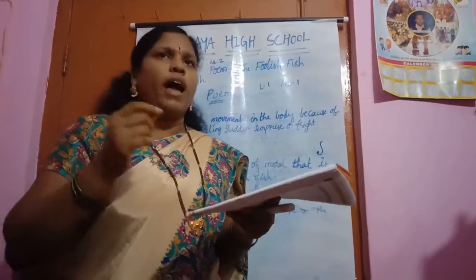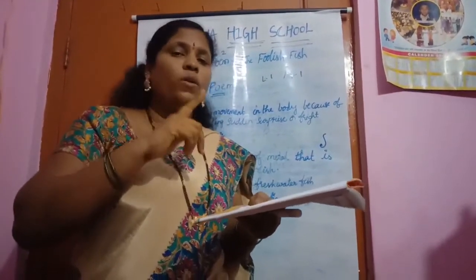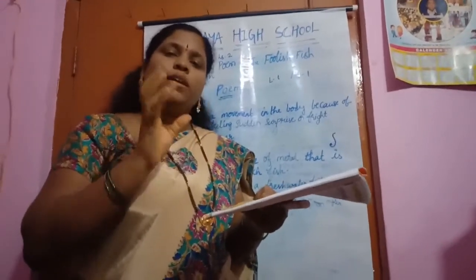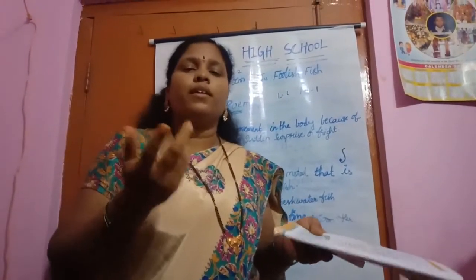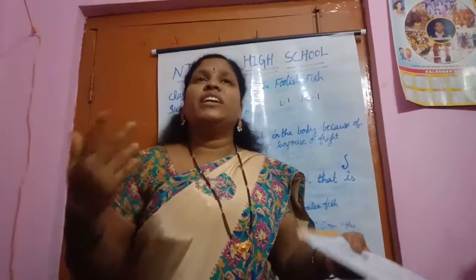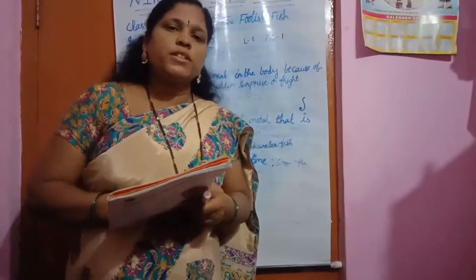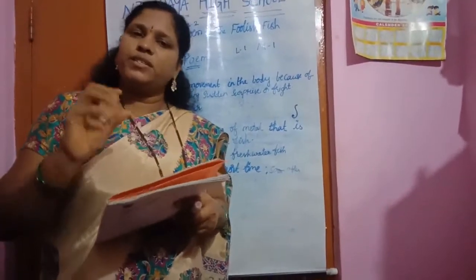And what happened? It went. I am sure that it is not a hook. It is a worm only. So it went and it ate. What happened? It bit. Then what happened there? The little fish died. Children, here two fishes are there. What are the fishes? One is the mother fish and one is the little fish.